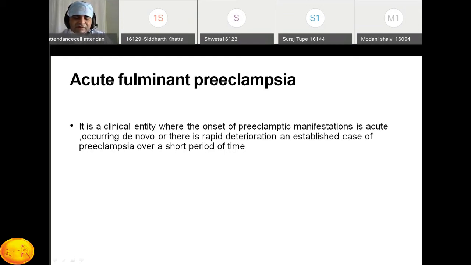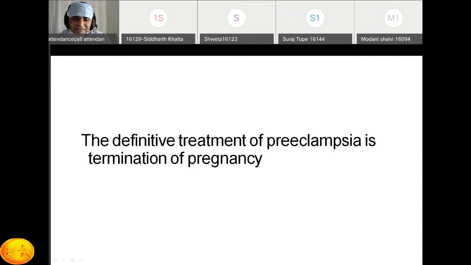We are going to discuss the important lines in the management of a patient with preeclampsia. This can be asked in the viva. What is the definitive treatment of preeclampsia? The answer is termination of the pregnancy. As long as the pregnancy is there, preeclampsia will remain. The definitive treatment of preeclampsia is termination of pregnancy.